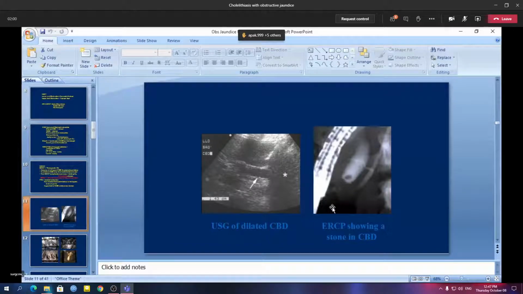If on ERCP it is more than 8 millimeter, then we'll say the common bile duct is dilated. And during operation, per-operative measurement, if it's more than 10 millimeter, then we'll say the common bile duct is dilated. Because in ultrasonography, we measure the internal diameter of the common bile duct.